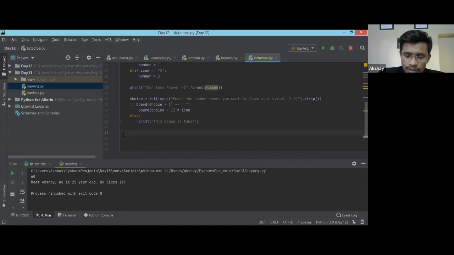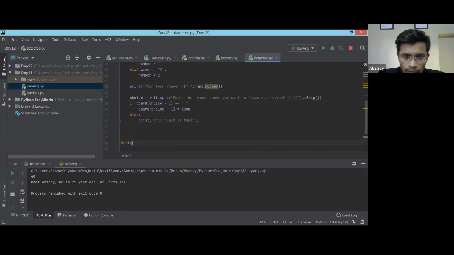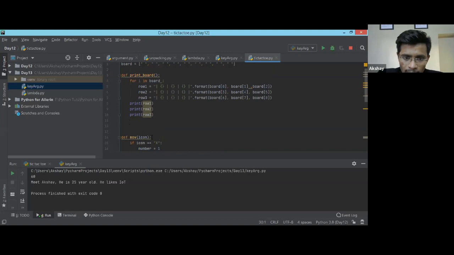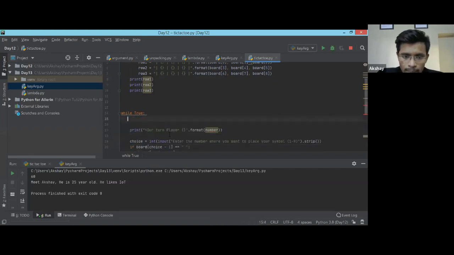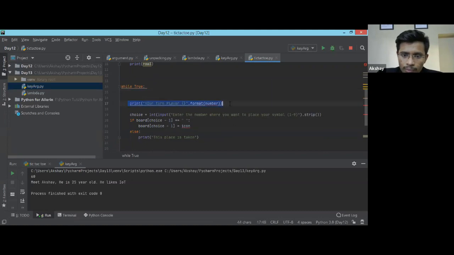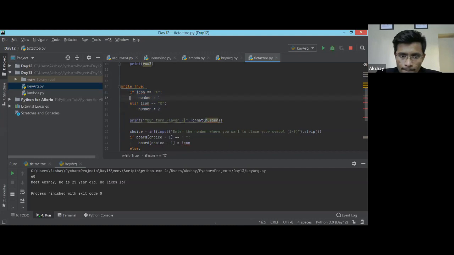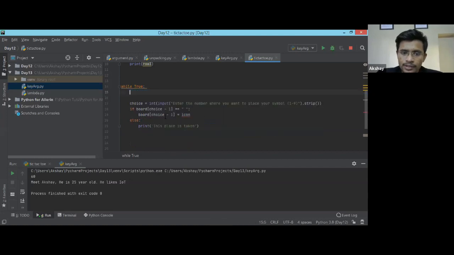This was our code yesterday. We wrote a while loop. Actually, we did not have this function yesterday. We were doing while true, and it was calling something, right? So I'm just removing this code again. I was asking the user to print his icon. Yeah, this is what we did, right?